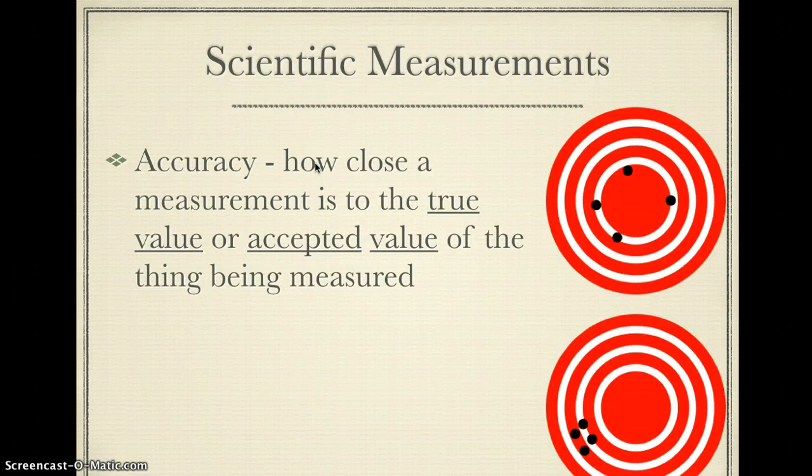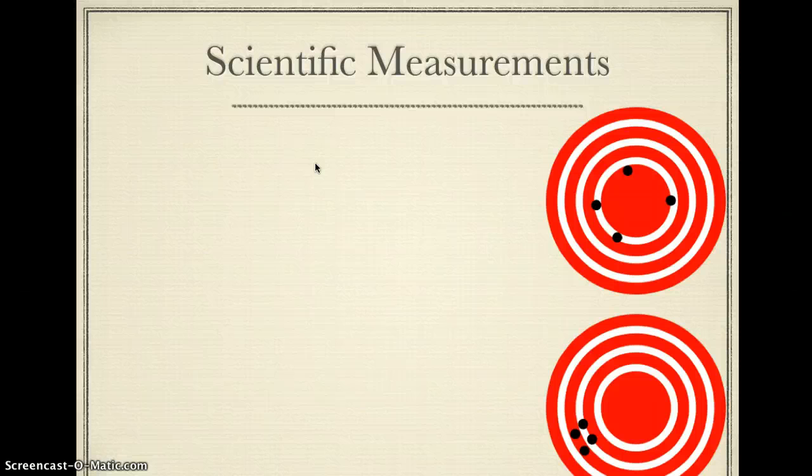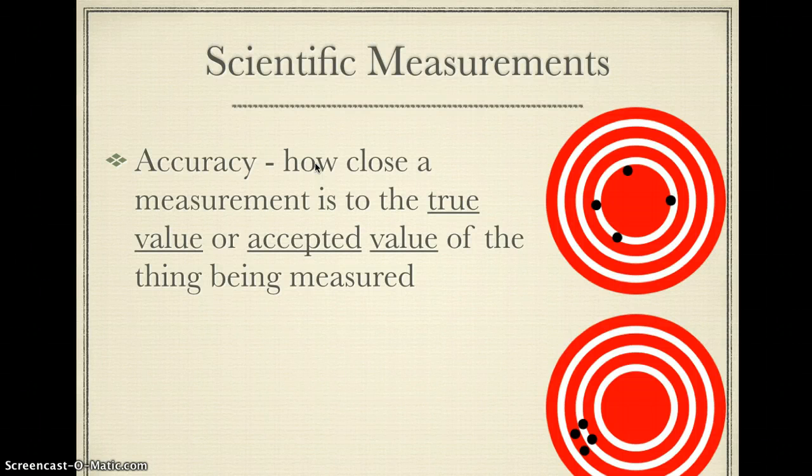So our first thing is to look at two different examples here. If you look at these two pictures, you can see one has 4 dots that are pretty close to that center bullseye but very spread out. The bottom picture has 4 dots that are very close to each other but not really that close to the bullseye. We've got two things that we're looking at here, and one is called accuracy and the other is called precision. If you're accurate, you are hitting that bullseye. Now in science, our bullseye is known as what we call the true value or the accepted value.